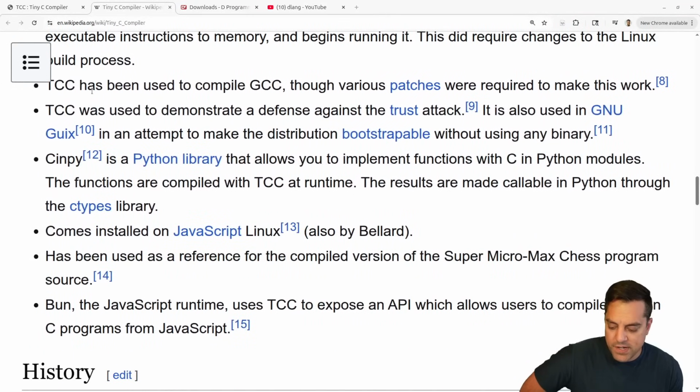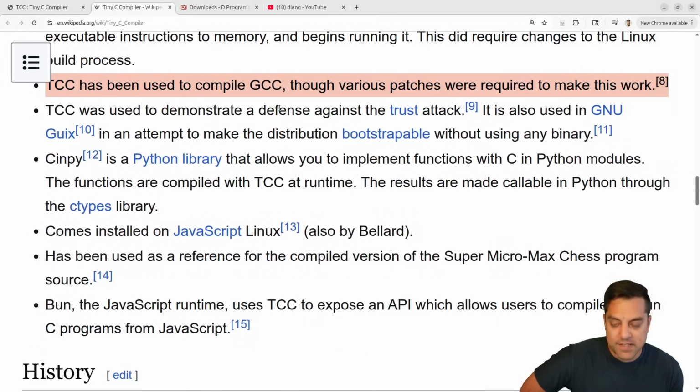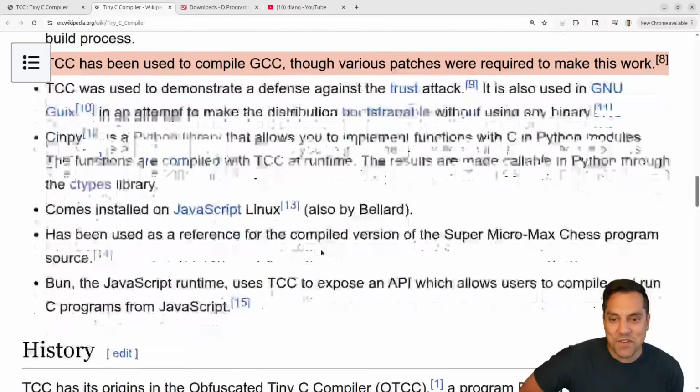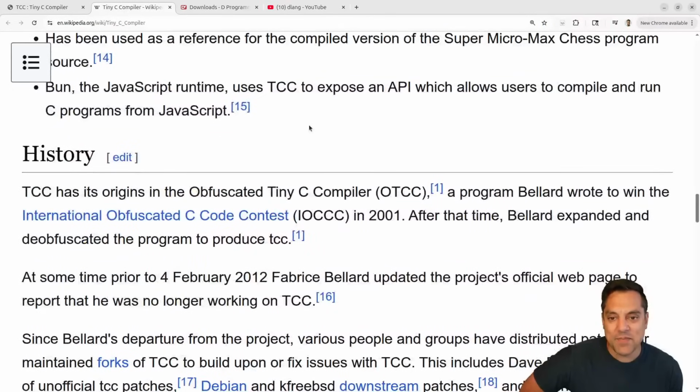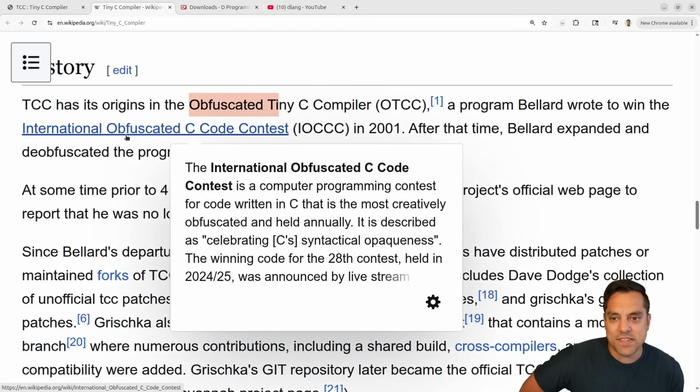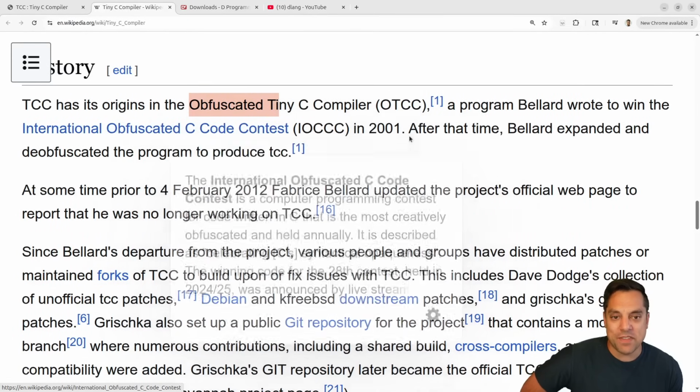It's being used here. This is kind of impressive. I guess there was a patch version, but TCC could actually compile GCC. So I wonder what version that was when that was added here. So anyways, and a little bit about the history here. Its origins in the obfuscated Tiny C compiler. So there's this obfuscated code competitions. Here it is. Yeah, International Obfuscated C Code Contest. Folks should take a look at that. Some of the examples are quite impressive, what folks can come up with there.